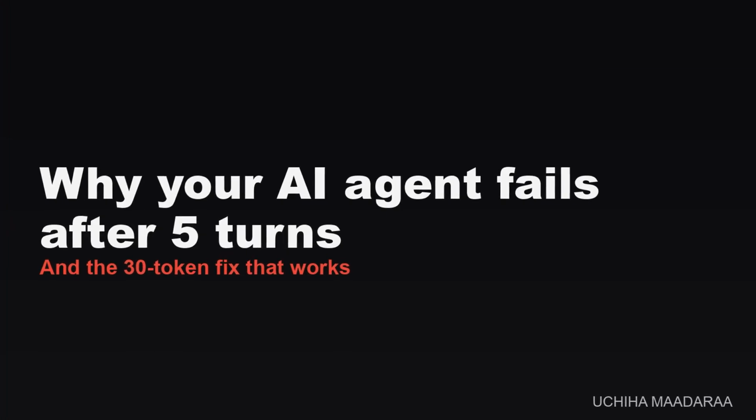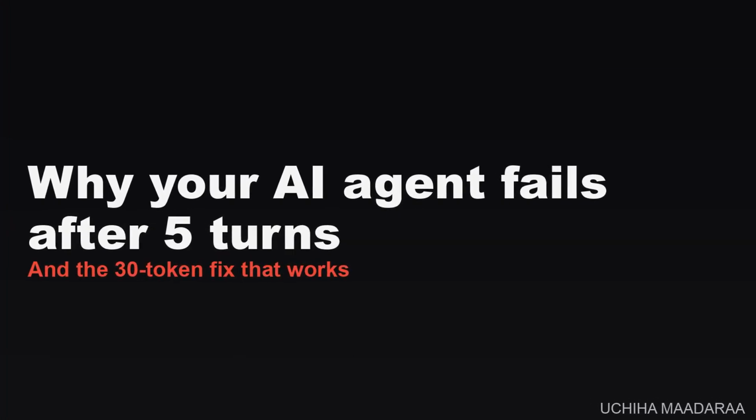You build an AI agent. It works perfectly for 3 prompts. Then on turn 5, it forgets your instructions and does something stupid. Here's why, and the one-line fix that actually works.